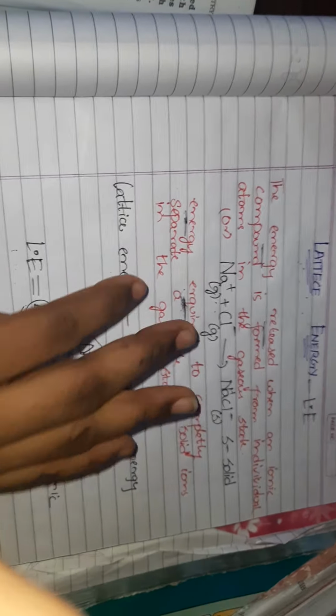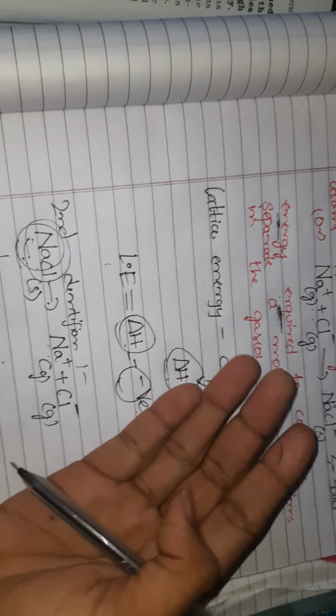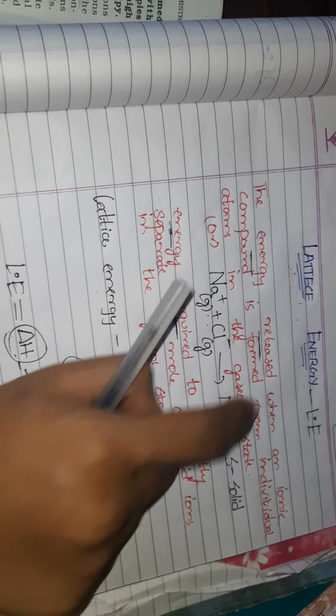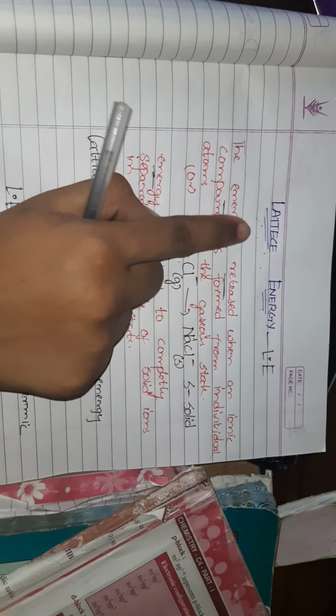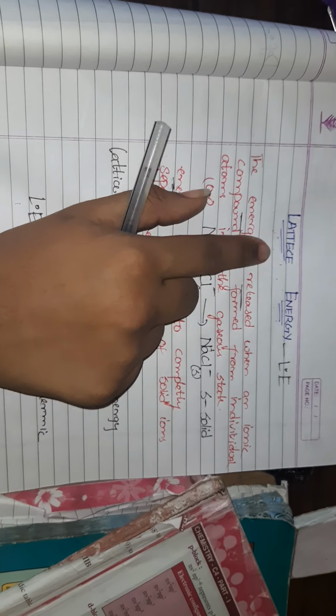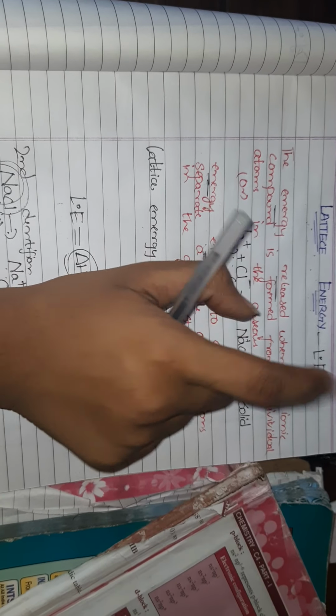In the earlier case energy is released, so it is exothermic. In this case energy is taken in, so it is endothermic. Did you understand? In both of these cases we call it lattice energy, denoted by Le.